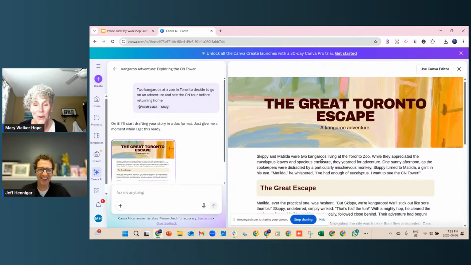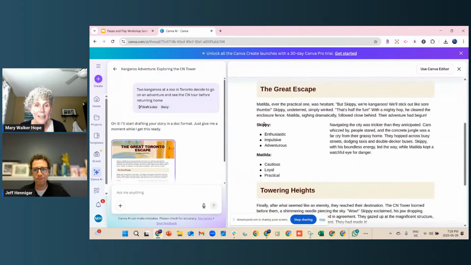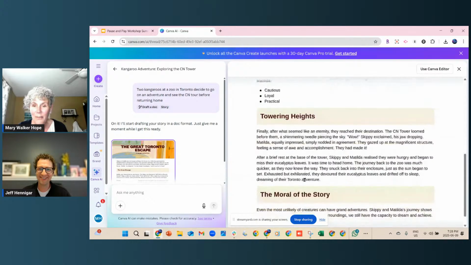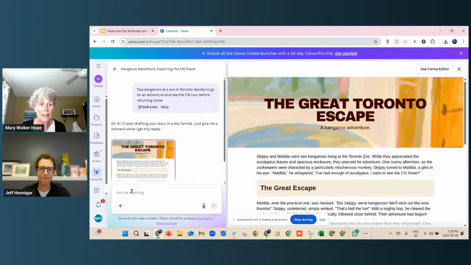Okay, I'm not going to read the whole thing, but you can see how quickly this comes up. There are my characters. Skippy is enthusiastic, impulsive, adventurous, and Matilda, of course, is more cautious, right? And so off they go, doing their thing. Oh, and they even get a moral of the story. That is so fun. Anyway, so that's how quickly that can happen. Now, if I wanted to add more things to it, if I wanted to take something out, if I want to change the level that I want this story to be at, all I have to do is start typing again down here, and that will change things out again.